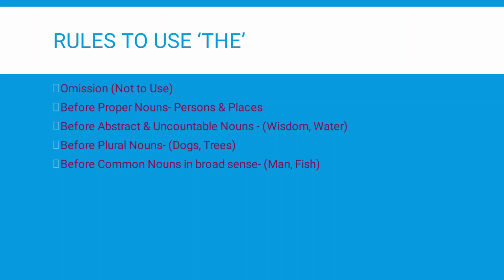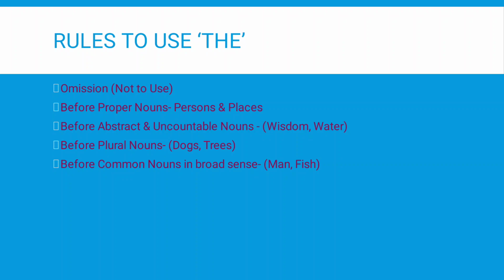But if we say the Bengaluru is the capital of Karnataka, it is incorrect. In the second rule, water is precious. We should not say the water is precious. Here, dogs are barking. We must not say the dogs are barking.